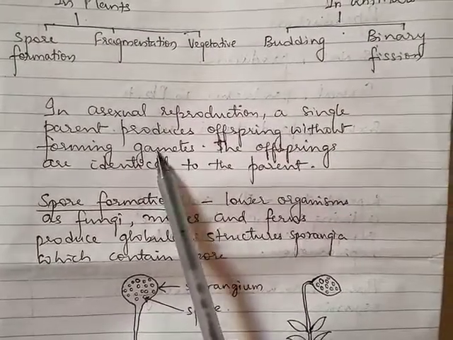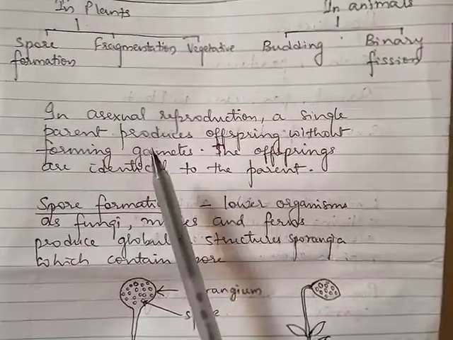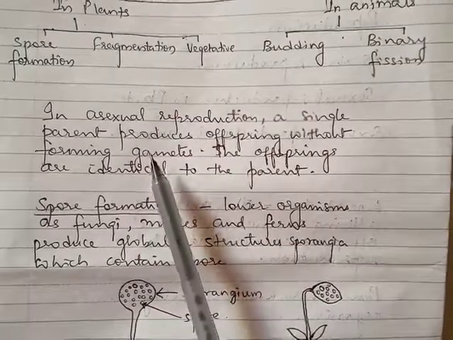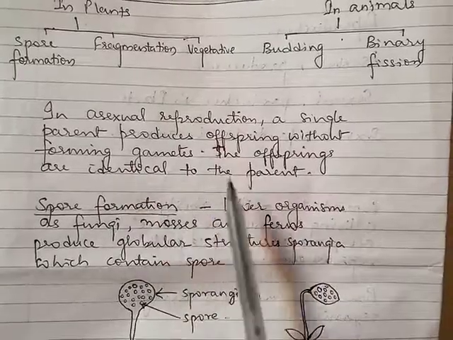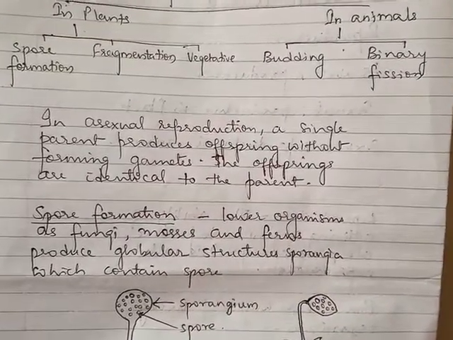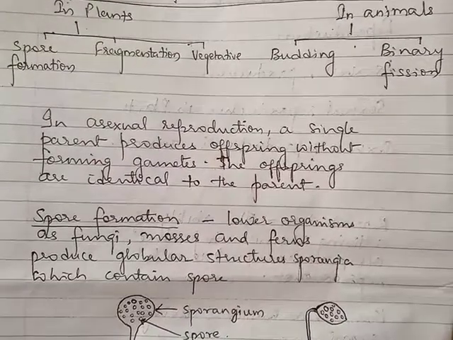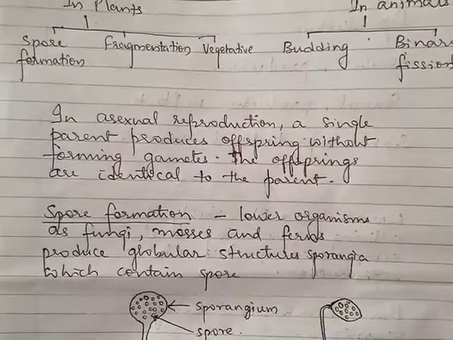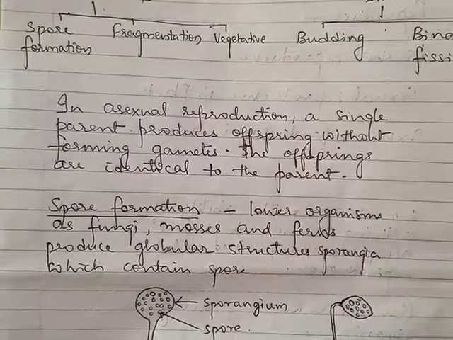Since the organism is produced from one single parent, it will have the characteristics of that single parent only. So we say that the offspring is identical to the parent. The new organism that is produced has the characteristics of a single parent. That is the main characteristic of asexual reproduction.